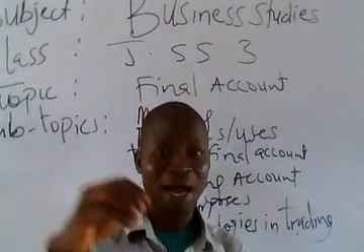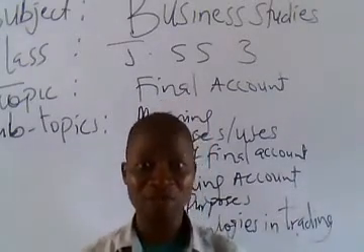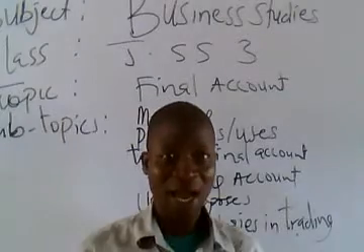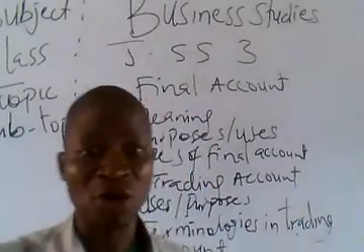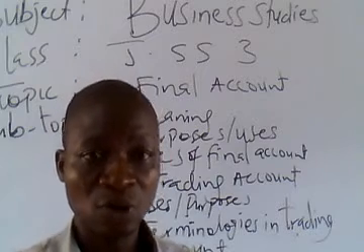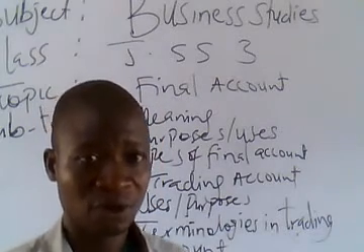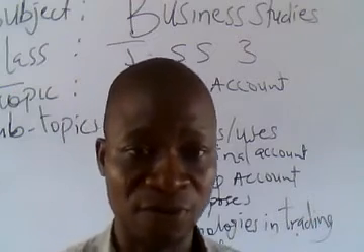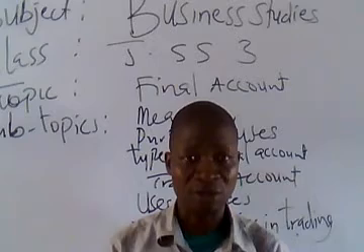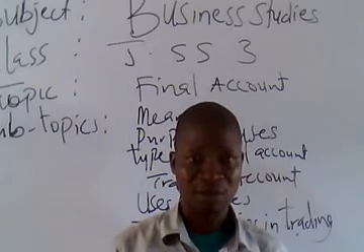You know, addition of opening stock and purchases and carriage inward will give us cost of goods available for sales, right? And we are now going to deduct closing stock from that item. So then we have our cost of goods available for sales. The cost of goods available for sales will now be deducted from our net sales.